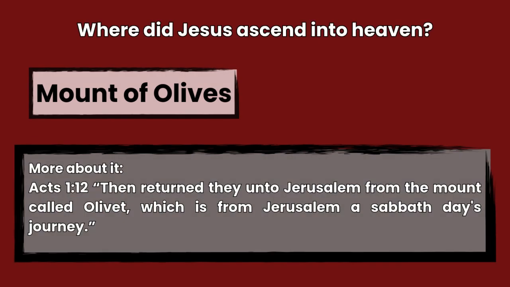The answer is Mount of Olives, Acts 1:12. Then returned they unto Jerusalem from the mount called Olivet, which is from Jerusalem a Sabbath day's journey.